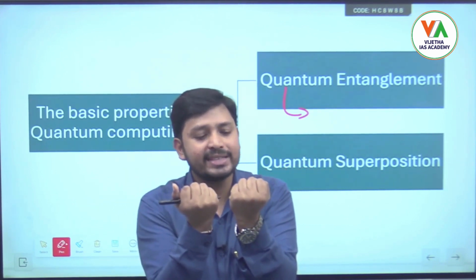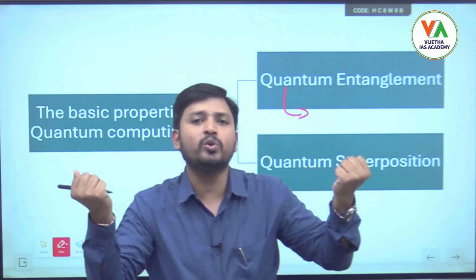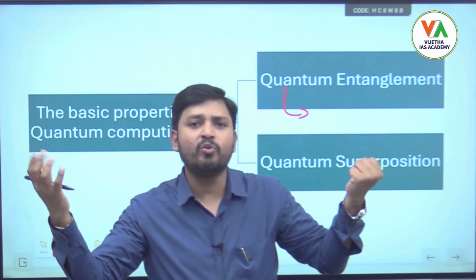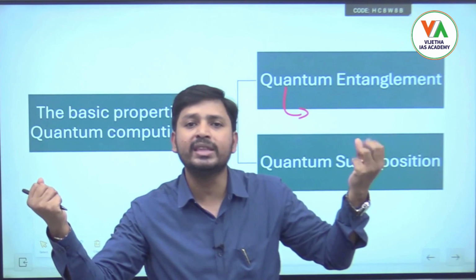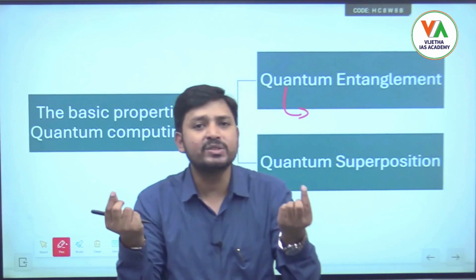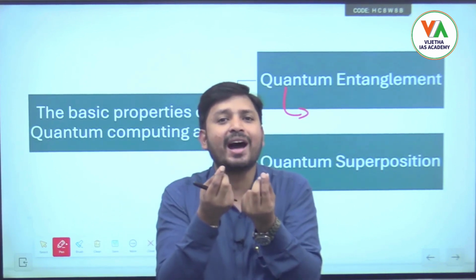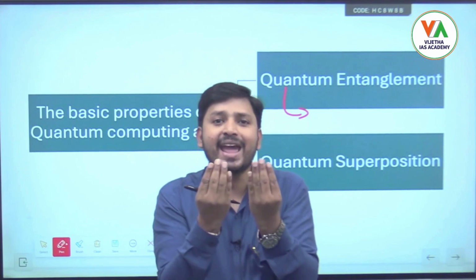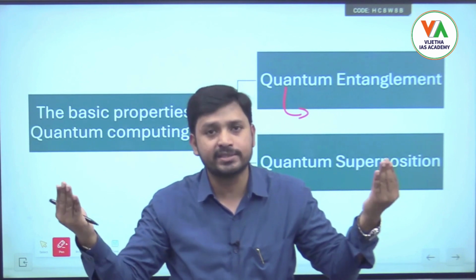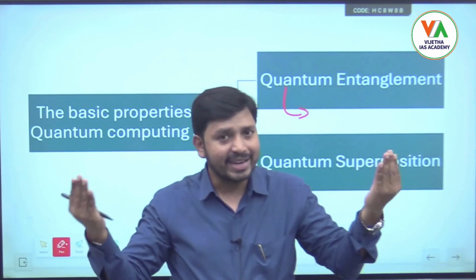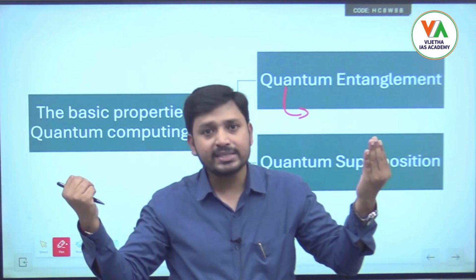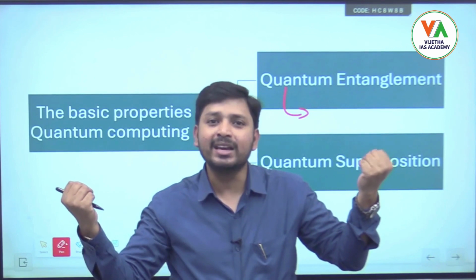then after separating them by any distance, if any disturbance is made in one of the events, the same disturbance can be observed in the other event also. Remember, if any two particles are brought very close to each other and entangled, and after that they are separated by any distance, if any disturbance is made in one of the particles, the same disturbance will be seen in the other also.